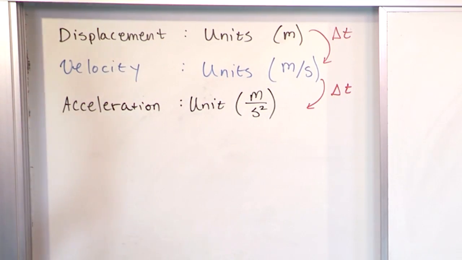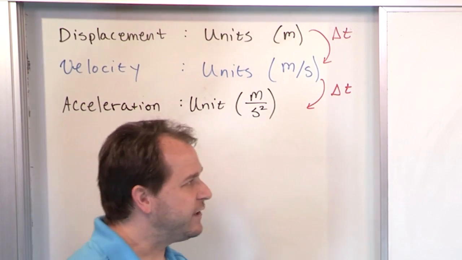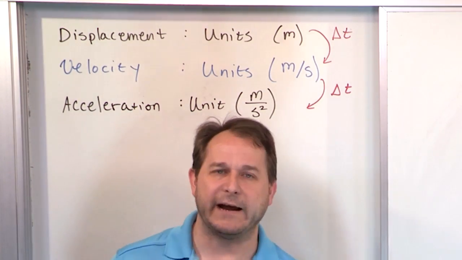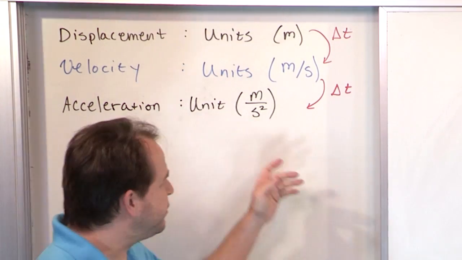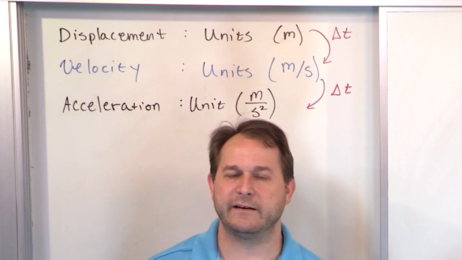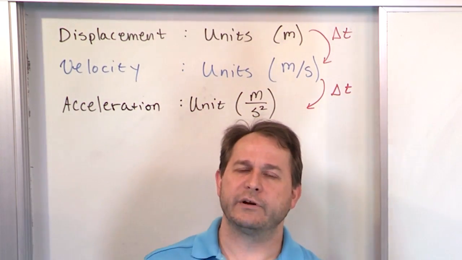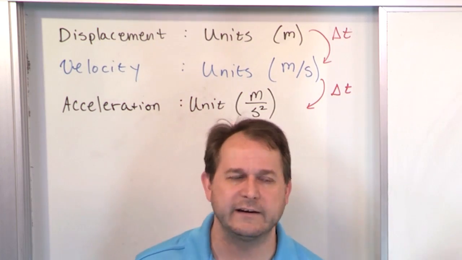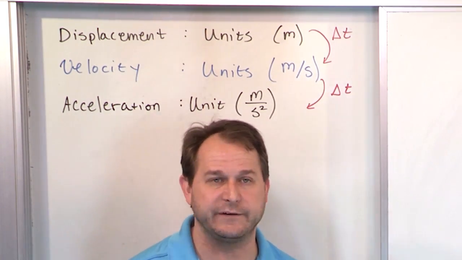Now, you start out with meters in terms of displacement. Everybody understands that. And then you talk about velocity, meters per second. Everybody understands that because it's how far you're going every second. But then you get to acceleration and you have meters per second squared, and people lose their mind because it doesn't make sense. What is that squared there? What does that mean? Okay? So we're going to start this section by just talking about the units, explain what this means, and then we'll do some quick little examples to show you how to use acceleration.